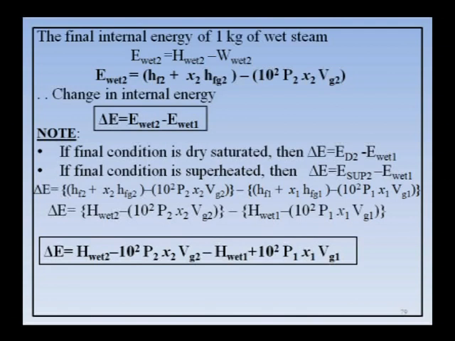If final is superheated, that becomes E sup 2 minus E wet 1. By substituting E wet 1 and E wet 2 there, we got delta E is equal to H wet 2 minus 10 square P2 x2 Vg2 minus H wet 1 plus 10 square P1 x1 Vg1, that is E wet 2 minus E wet 1.